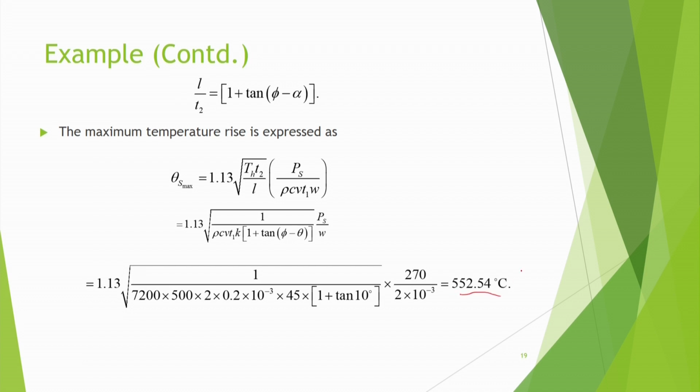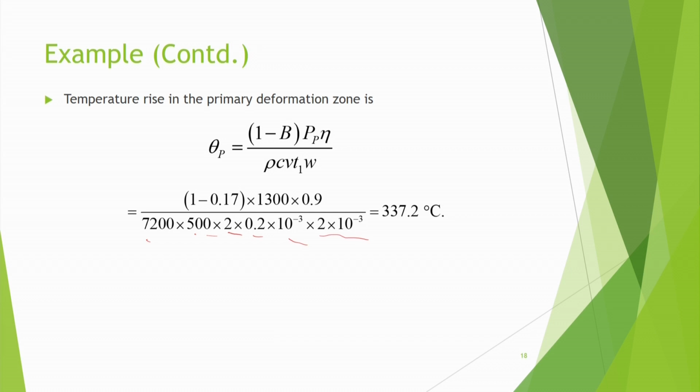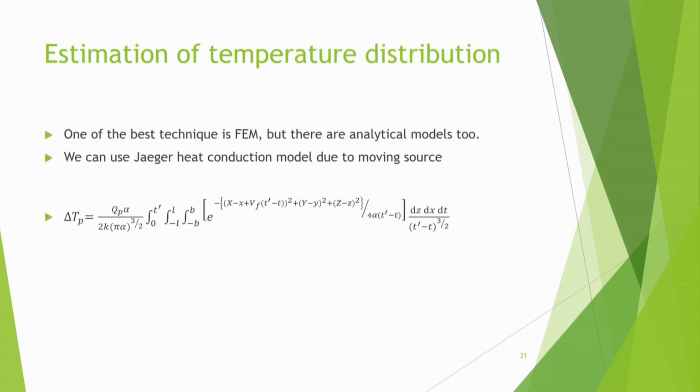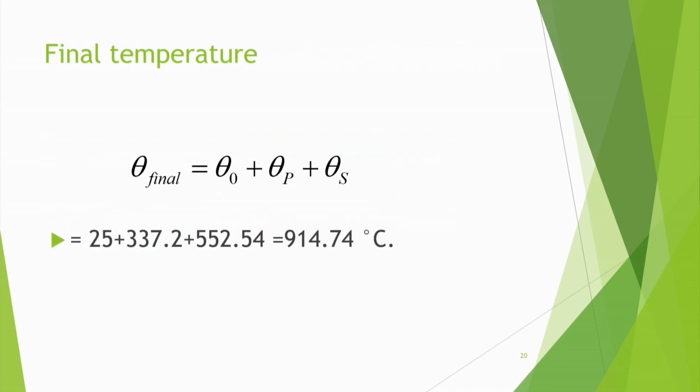552.54 degree centigrade. So maximum temperature rise here is this much, and the temperature rise in the primary deformation zone was already given here. So we add them and we find out the final temperature as theta 0 plus theta p plus theta s, and that comes out to be 914 degree centigrade. So this can be the temperature at the rake surface. Now this is one simple problem by which we have found out the final temperature.